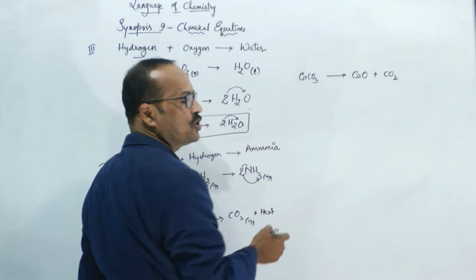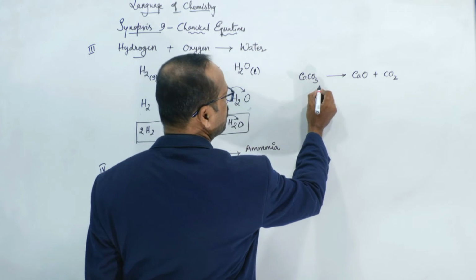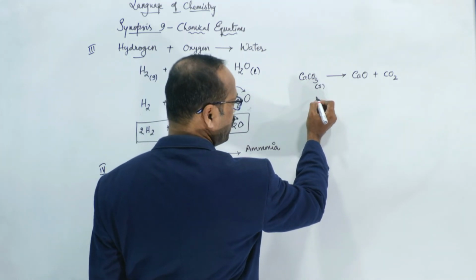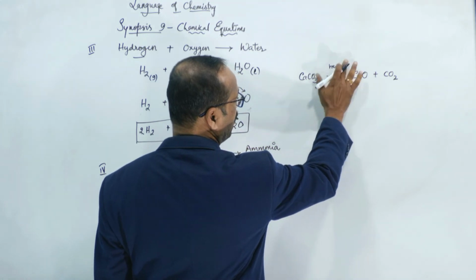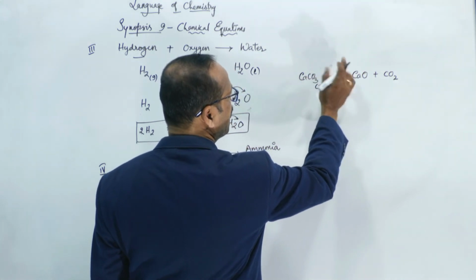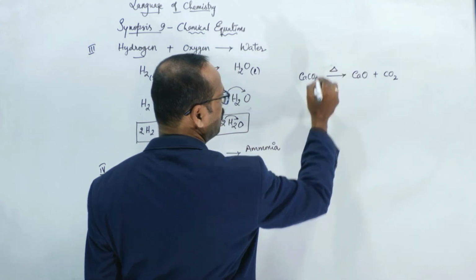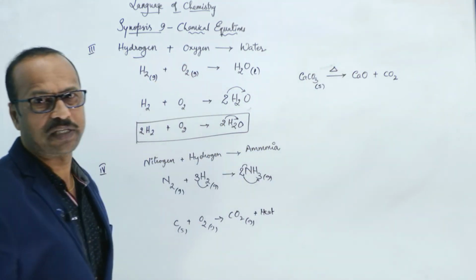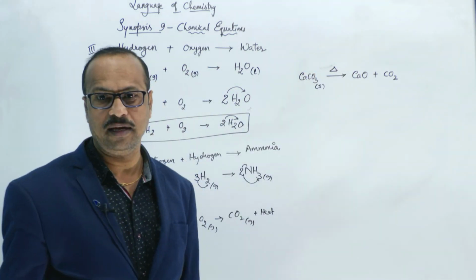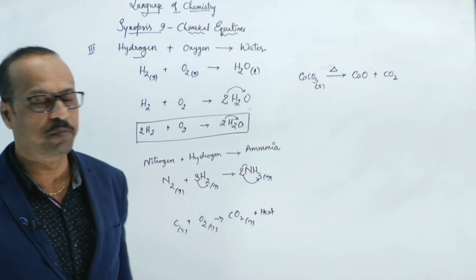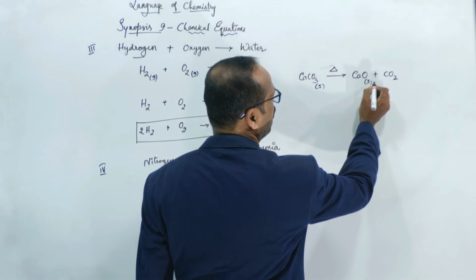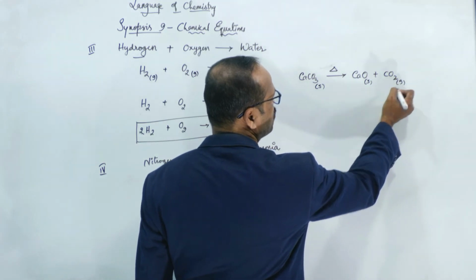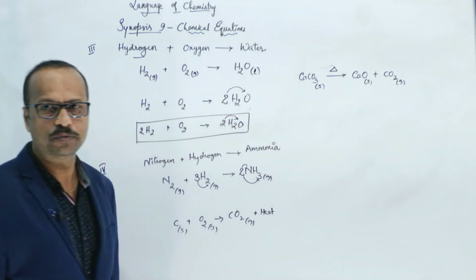To make this reaction more informative, calcium carbonate is solid. On heating, you can write here "heat" or "heating", or you can write a symbol like this, delta, the triangle symbol. It shows that here we are heating. Like this, you should make it more informative. So we are getting calcium oxide here, that is solid. You know that carbon dioxide is a gas. Clear to you?